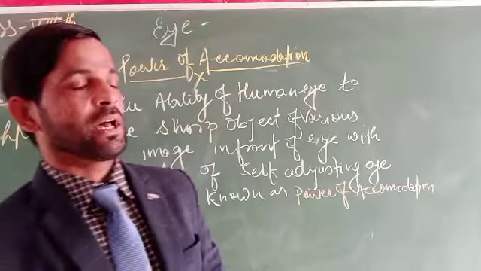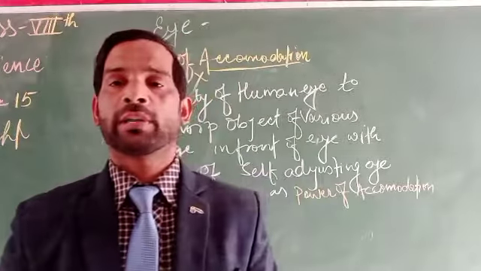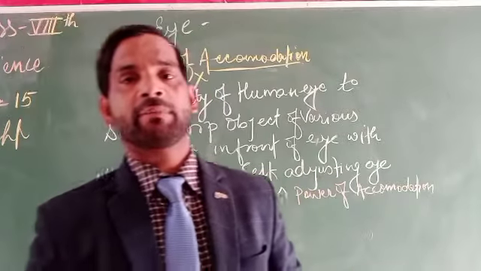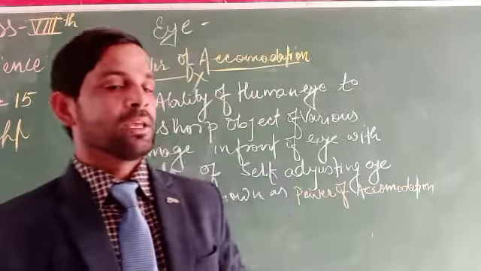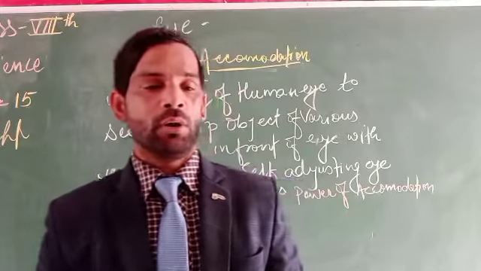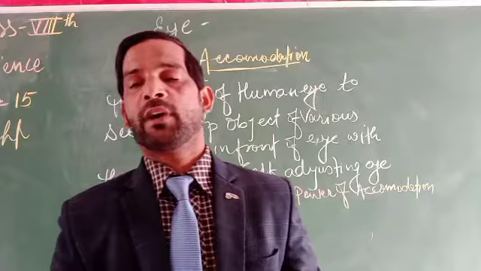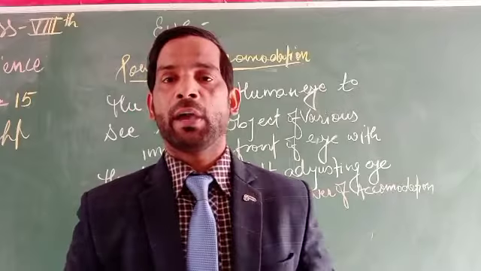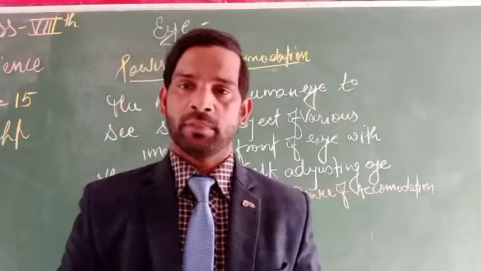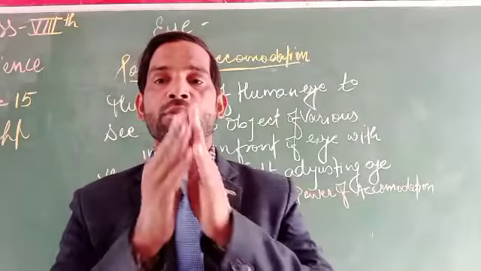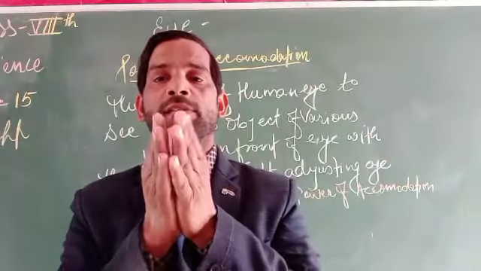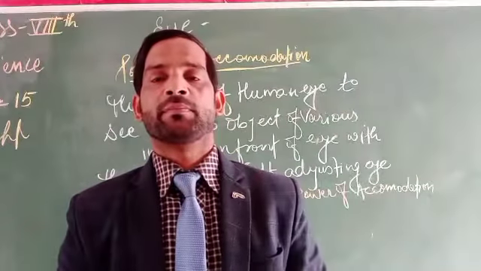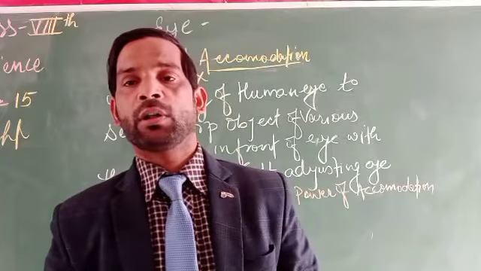Here we will discuss the defects of the eyes. What are the two defects of the eyes? They are myopia and hypermetropia. In myopia, we can see only near objects clearly, but we cannot see far objects. In this defect, the rays diverge too much when light falls on the lens, so it can be corrected by using concave lenses.